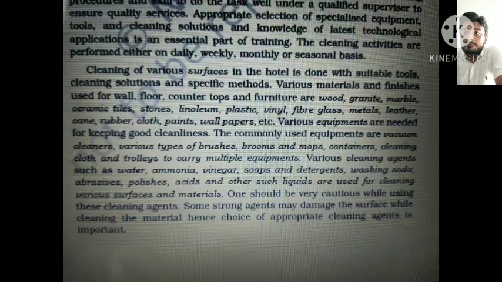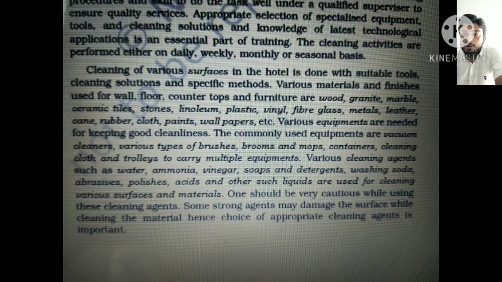Okay. So cleaning of various surfaces in the hotel is done with suitable tools, cleaning solutions and specific methods. Various materials and finishes used for wall, floor, countertops and furniture are wood, granite, marble, ceramic tiles, stones, linoleum, plastic, vinyl, fiberglass, metals, leather, cane, rubber, cloth, paints, wallpapers, etc. So these are the different materials needed for the countertops and the furniture.